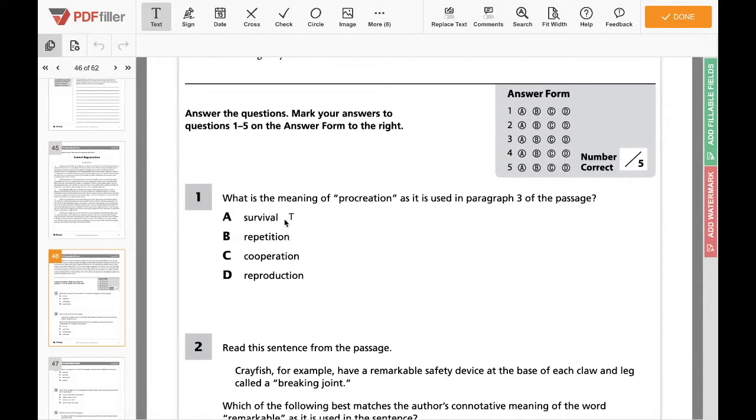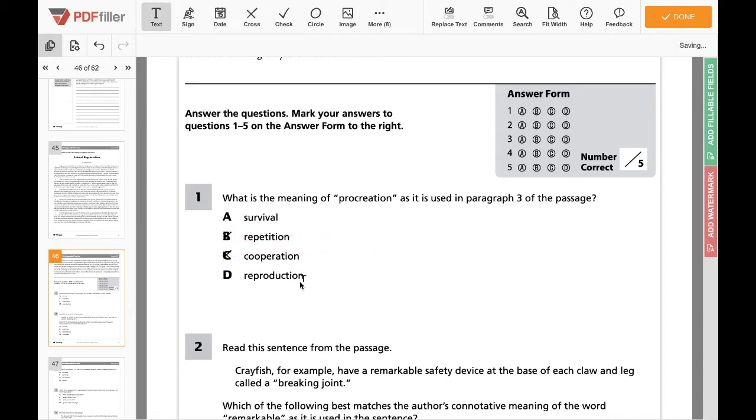Well, in some ways, I don't think we can eliminate that answer yet, because in some ways, procreating and creating a new life does have to do with survival, but does it really mean survival? Is that our best answer? We don't really know yet. So, repetition. Does this really have anything to do with repeating? No. So we can eliminate that as a possible answer. Cooperation. That just means it's working alongside something else, right? Does this have anything to do with cooperation? No. So we can eliminate that answer.